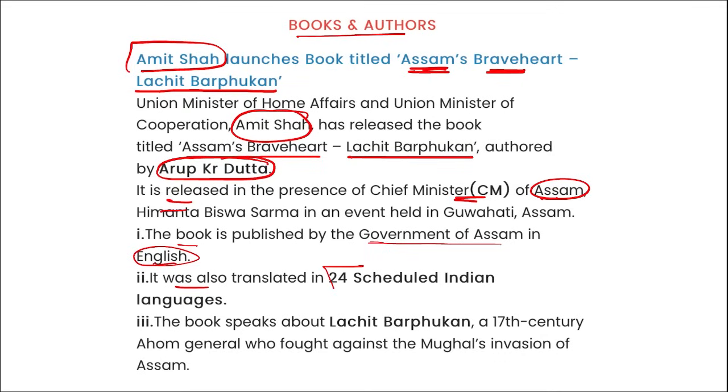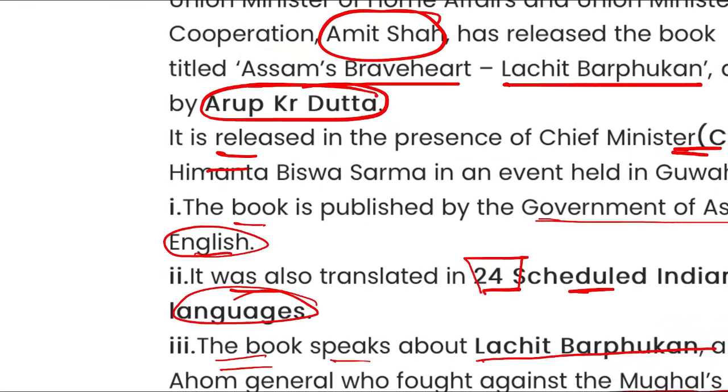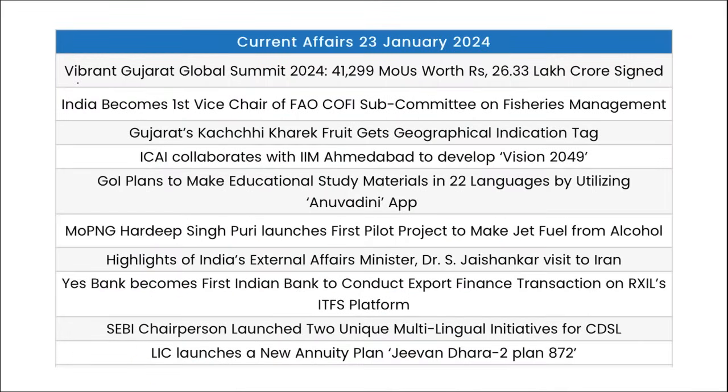It was also translated in 24 scheduled Indian languages, and the book speaks about Lachit Barphukan, the 17th century Ahom general who fought against the Mughal invasion in Assam. Correct? So these are your important current affairs for the day, friends. Now let's move to some one-liner revision.